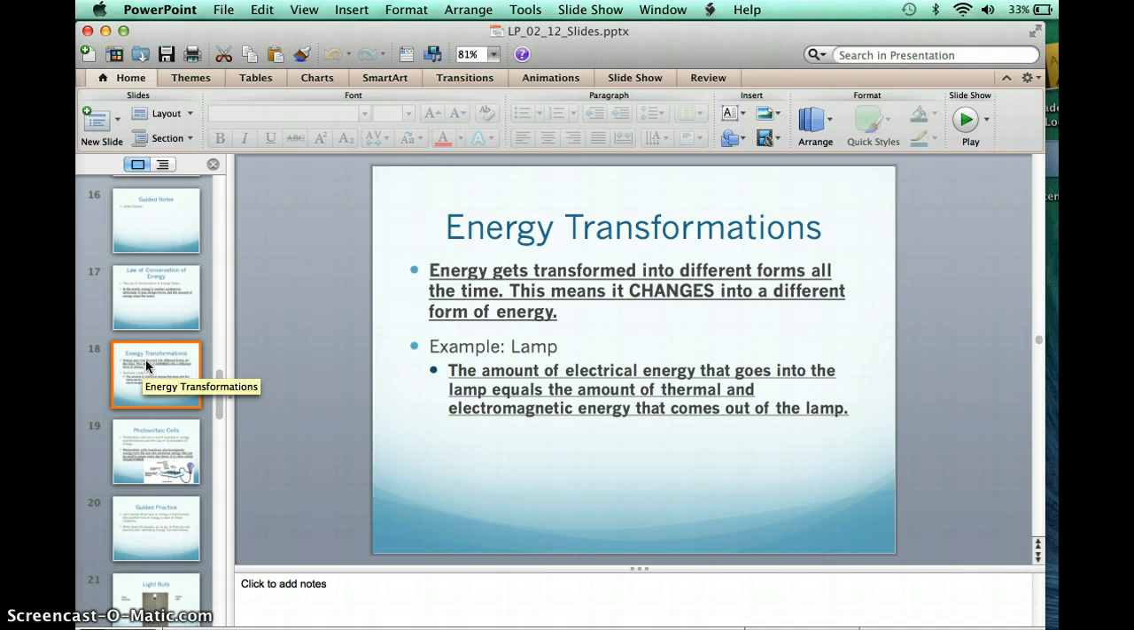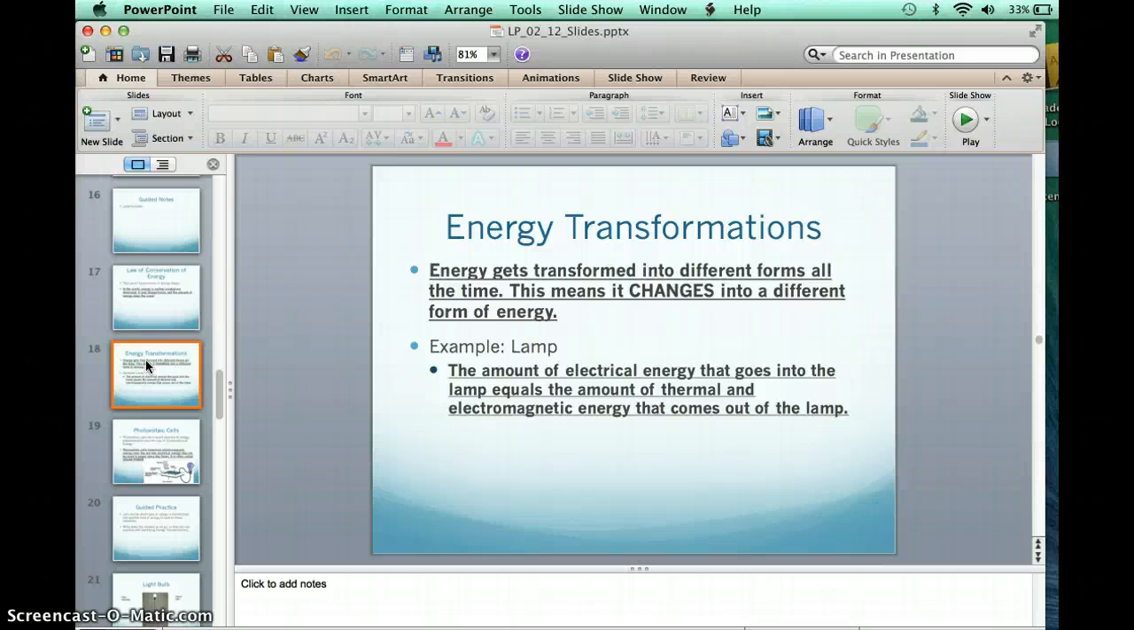When energy is changed from one form to the next, we call it an energy transformation. Energy gets transformed into different forms all the time. All that means is that it's changing from one form of energy to another.